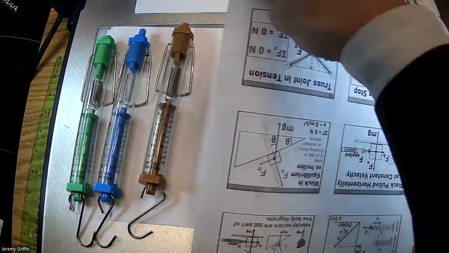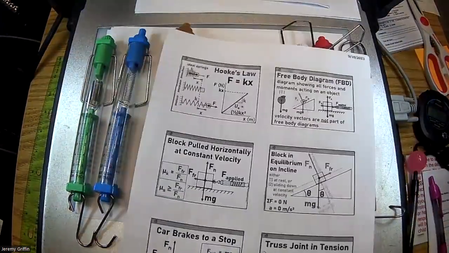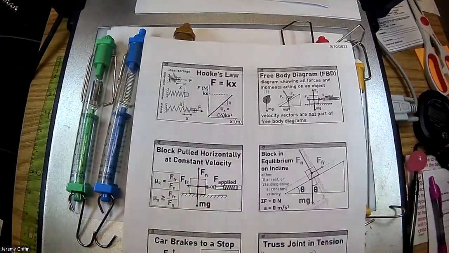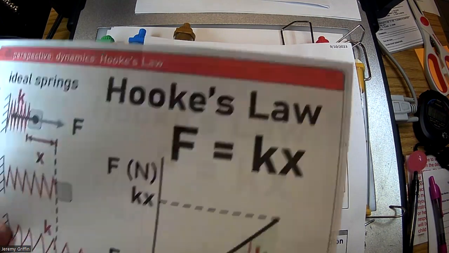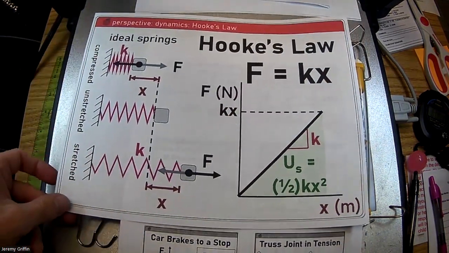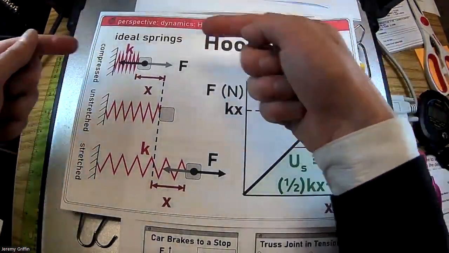Okay, let's look at some of the notes I printed out for you guys, some of these posters. You see this one on the top left says Hooke's law. This is the relationship between how much force you put on a spring and how much it stretches or compresses for that matter. Now, spring scales we're just stretching them, but you might see sometimes we're compressing a spring.